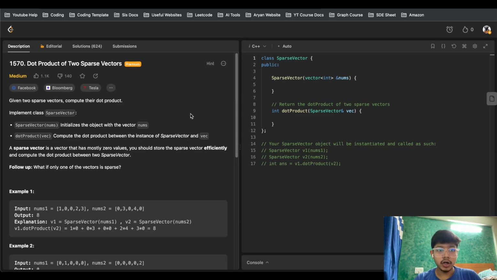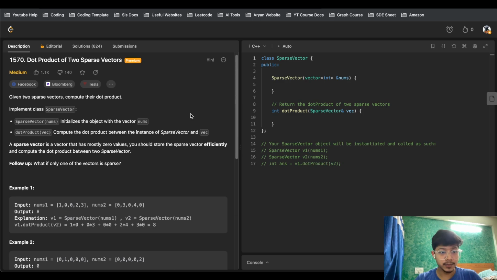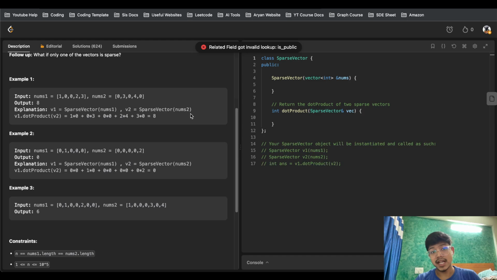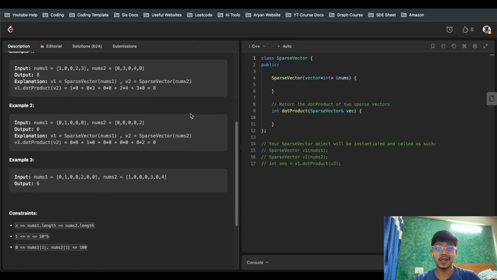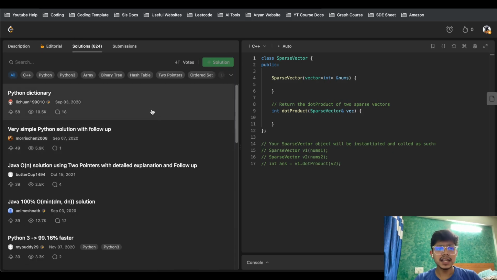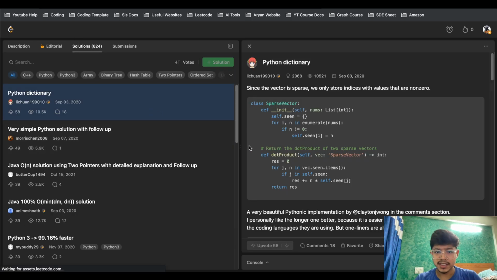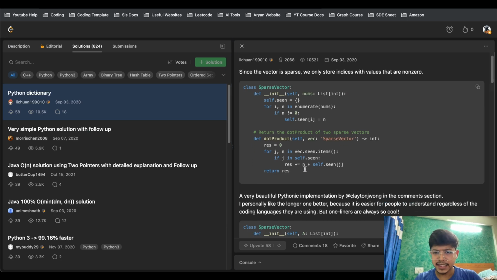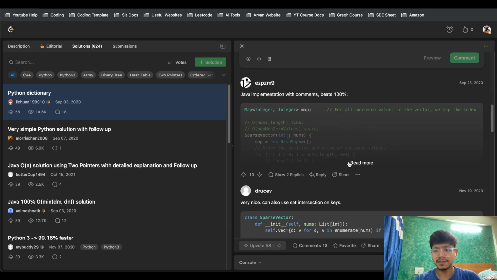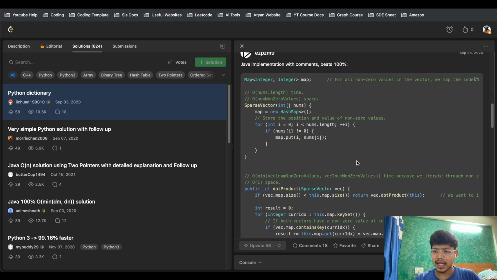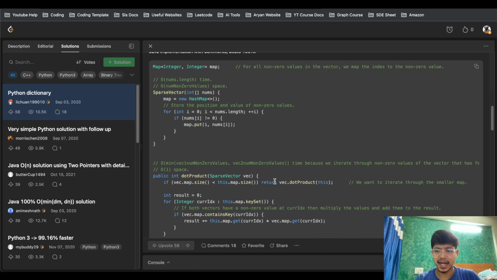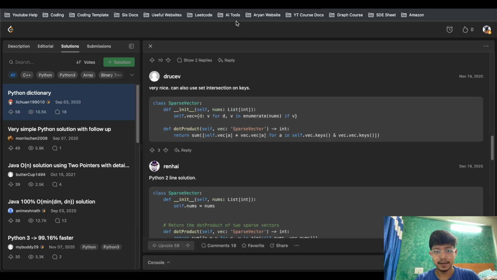The next one, dot product of two sparse vectors. There are many premium questions asked by Bloomberg itself, so it's actually a good company to prepare for when you're practicing for interviews. That's the problem statement, and we have the code on the right side, and the explanation also. That will be super helpful. We also have the Java implementation, because mostly people are comfortable in Java, and that would be super helpful.